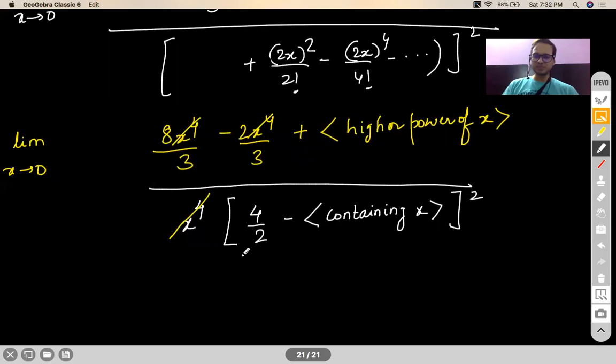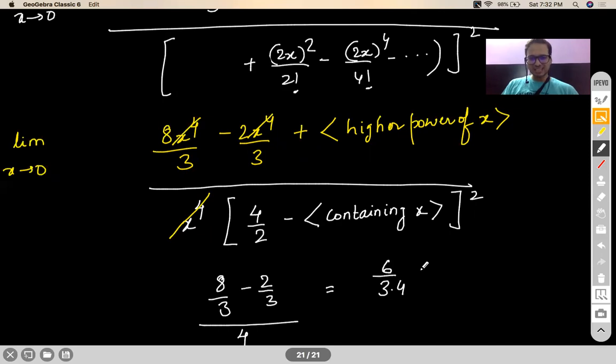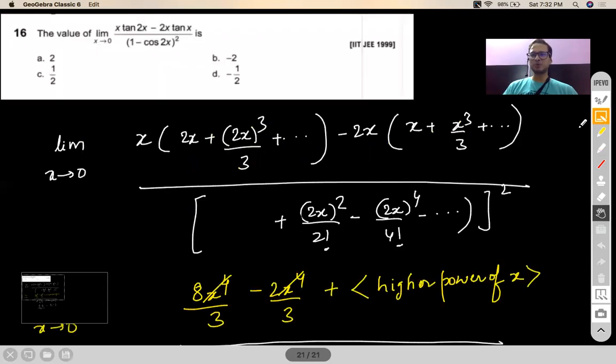Now you are safe to substitute. When you're substituting, you get 8 by 3 minus 2 by 3 whole divided by 2 square, which is 4. So your answer will be 6 by 3 by 4, which is actually 1 by 2. Answer for this question is 1 by 2, option number C.